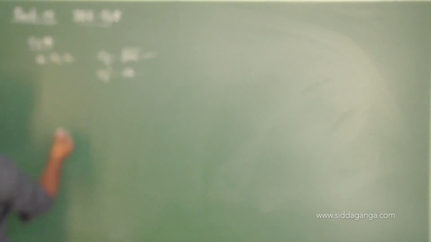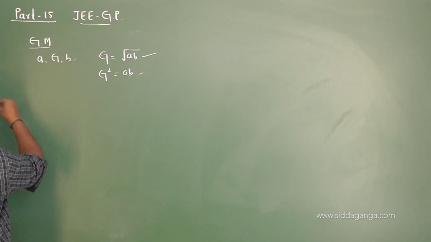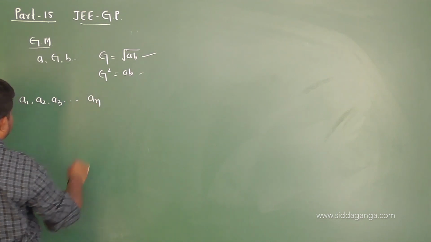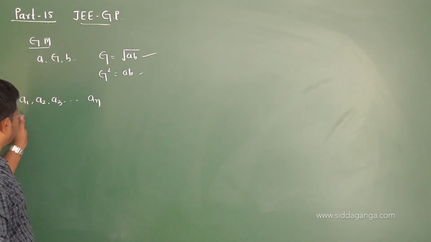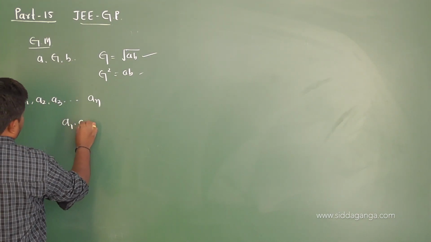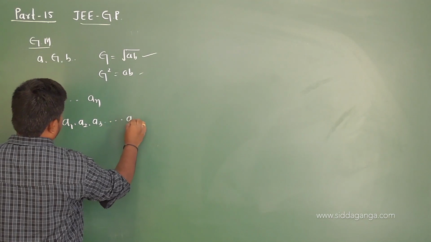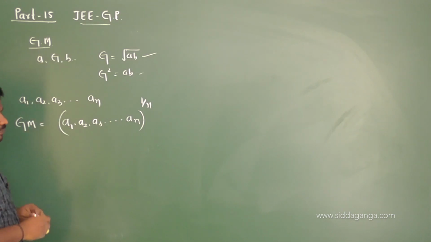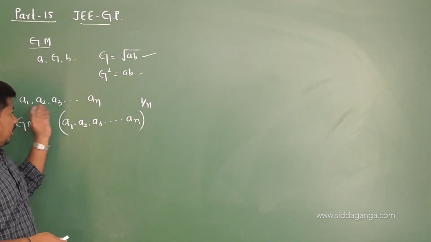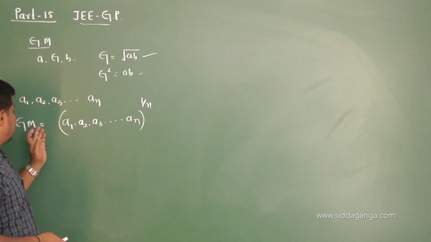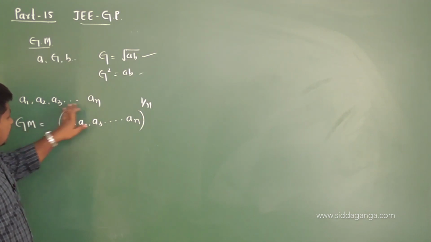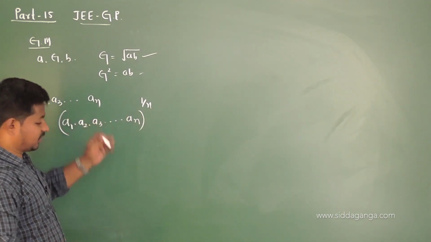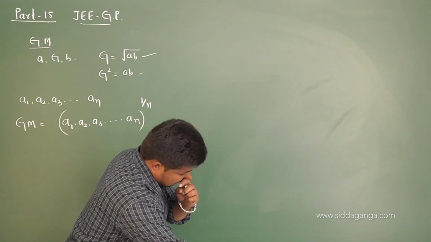If there are n terms in the geometric progression, like a1, a2, a3 and so on, an, then the geometric mean of these n terms is given by a1 into a2 into a3 and so on till an, whole to the power of 1 by n. So this is an important result.